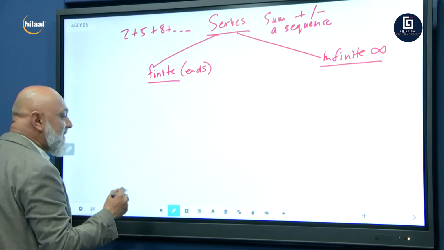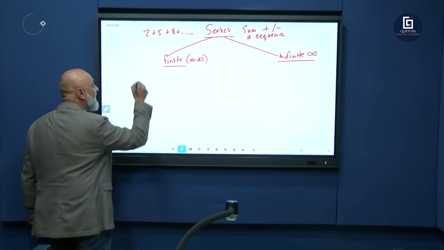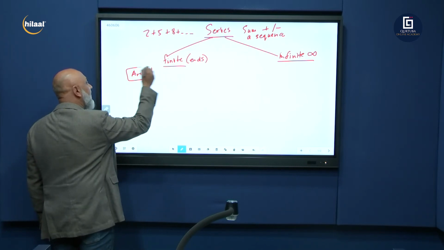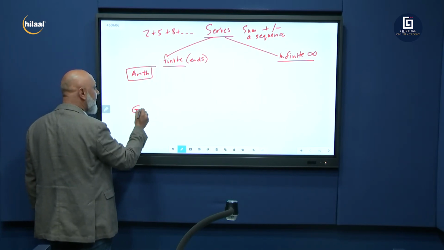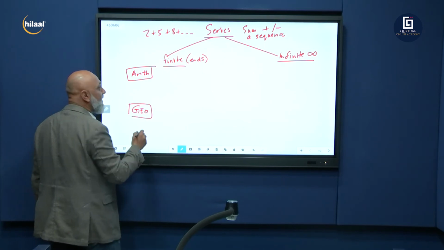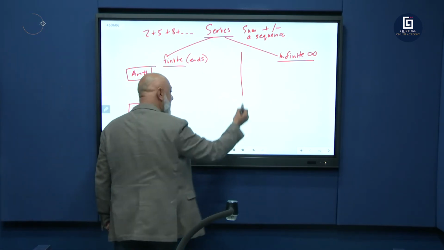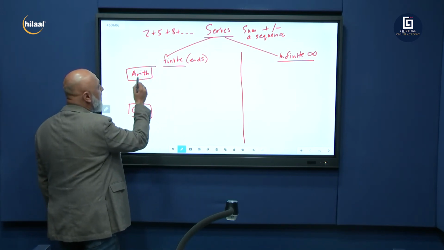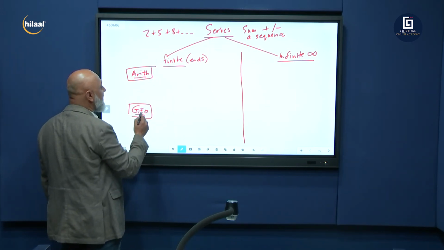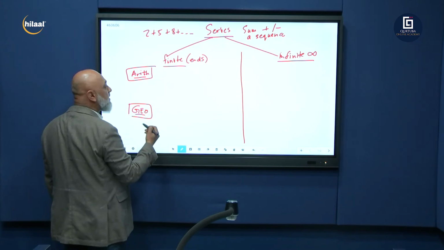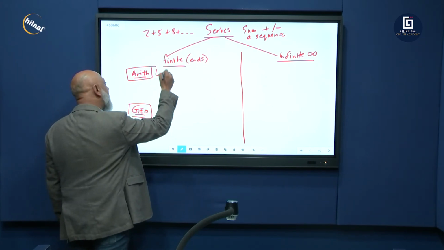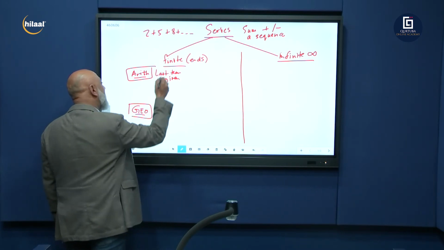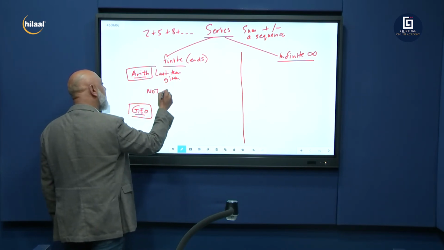Now, finite is broken up into two parts, arithmetic and geometric. And arithmetic is broken up into two parts: one where the last term is given and one where the last term is not given.